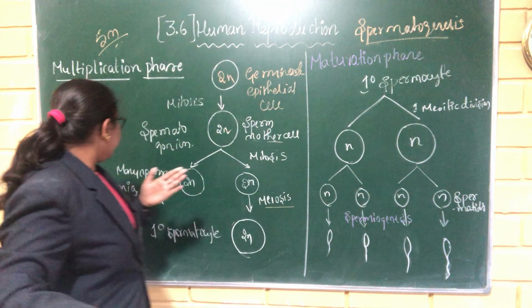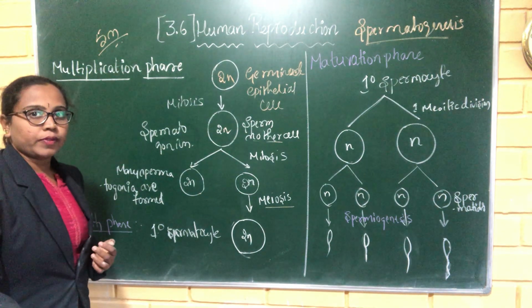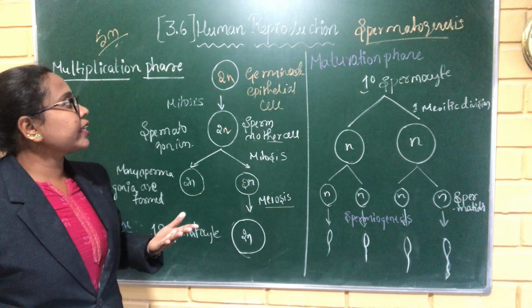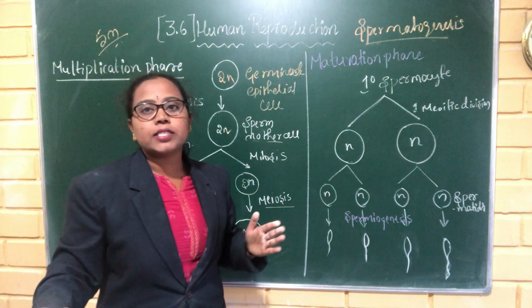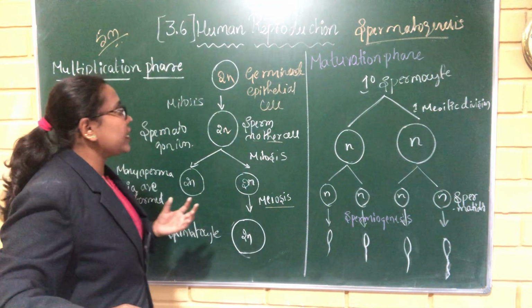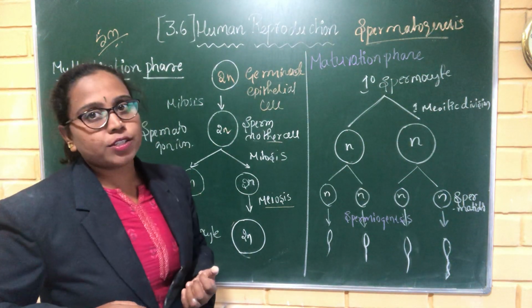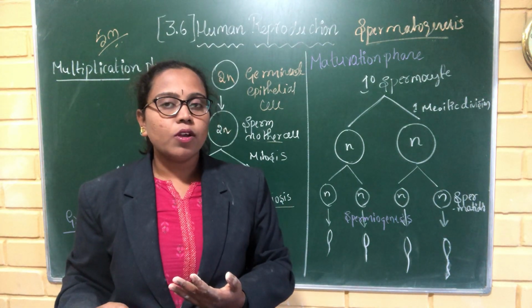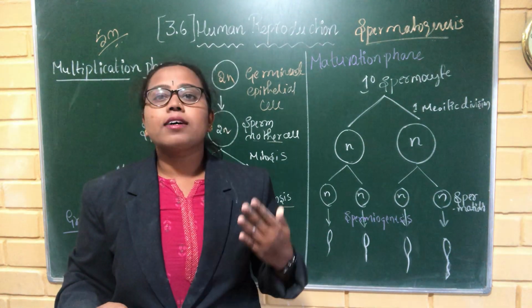And next is the growth phase. In the growth phase, the growth of spermatocytes is going to take place, and in the maturation phase, the growing spermatogonium cells undergo maturation for the ejaculation from the penis region. Okay, like that is spermatogenesis.